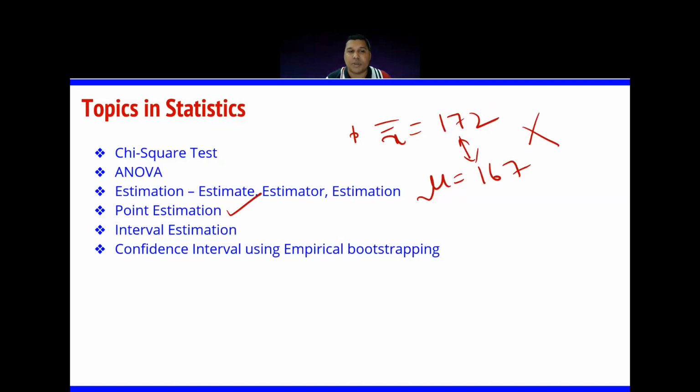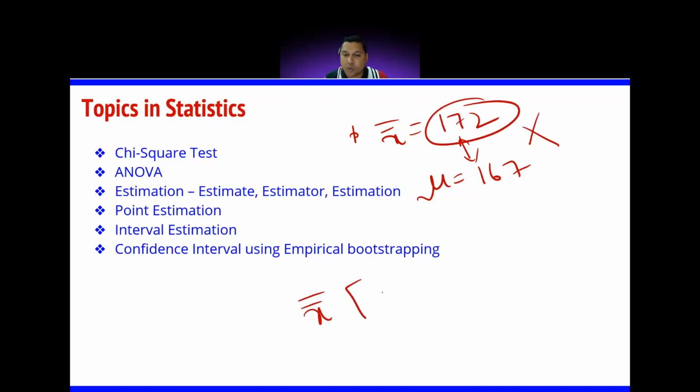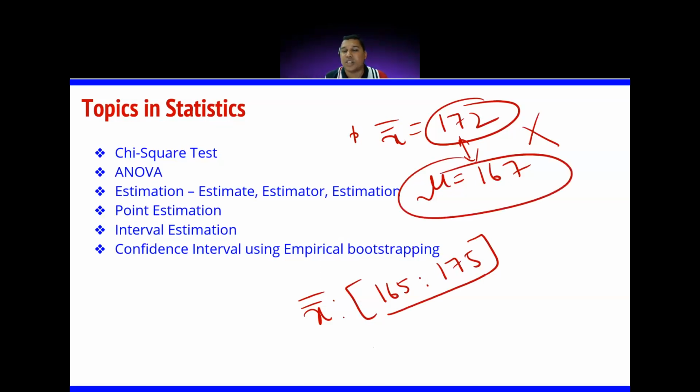Let's understand what interval estimation is. Instead of giving 172, suppose I say that the average height of students could be between 165 and 175. This is my claim now. I'm making a hypothesis that the average height of students is between 165 and 175. Now, what is the actual value? 167. Is it falling in this range? Now there is a higher chance that the hypothesis you made is true.